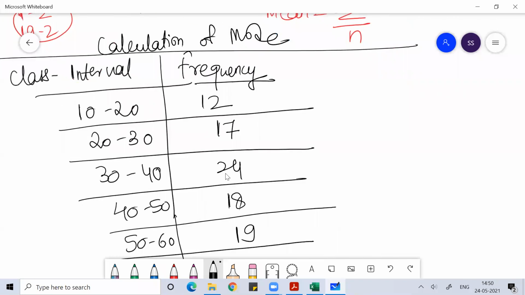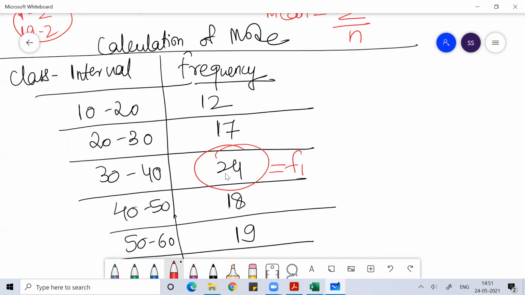So what you will do, what is mode? Mode is the value which repeats the maximum number of times. So the value which repeats the maximum number of times is where the mode lies. Here, how will I find the mode? I can very easily find it by looking at the frequency. When I look at the frequency, you can see the frequency which is the maximum is 24.